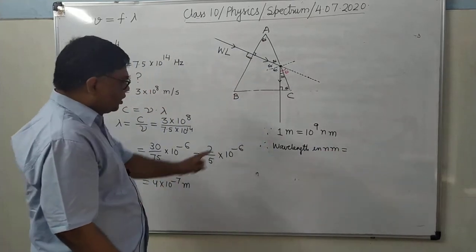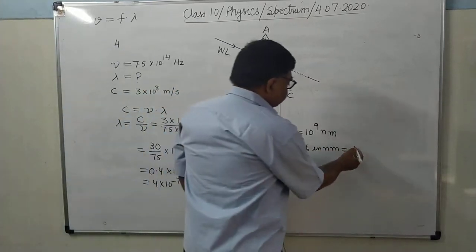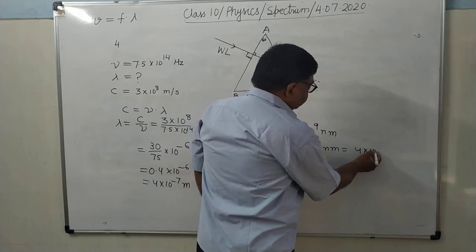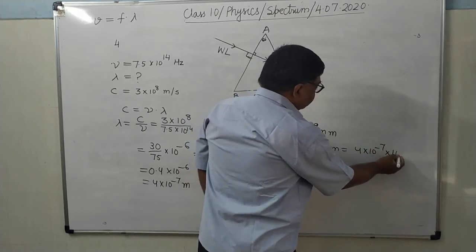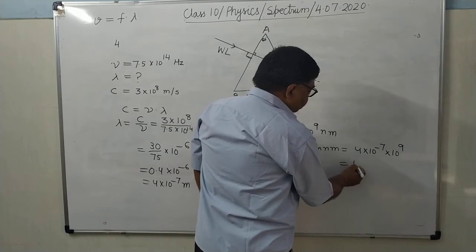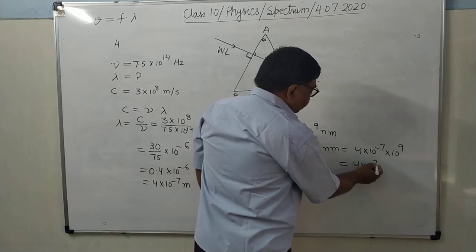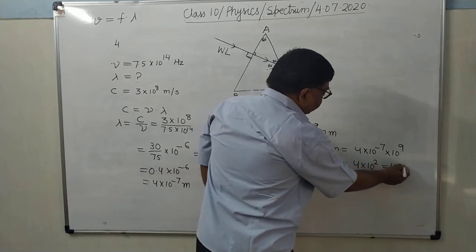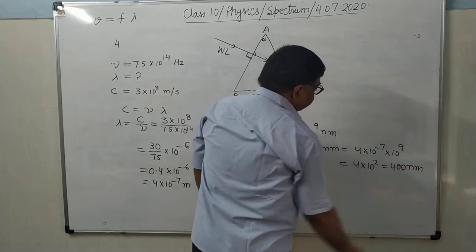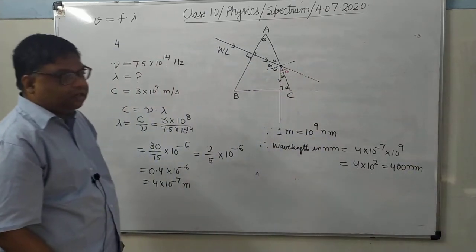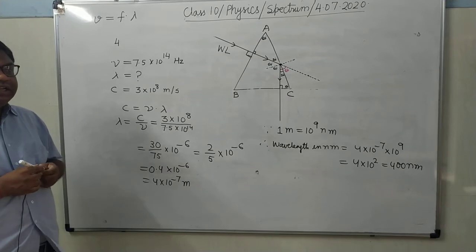This is given in meter, you multiply by that. 4 into 10 to the power minus 7 into 10 to the power 9. That is equals to 4 into 10 to the power 2. So 400 nanometer. 400 nanometer. It is clear?